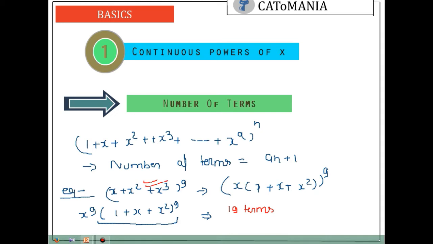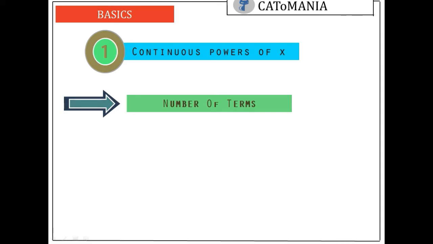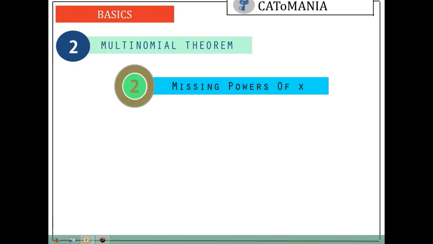So moving towards the next thing, which is missing power of x, when the expansion is with the missing power of x. Taking an example, expansion is 1 plus x cube to the power 3, and power is 3.